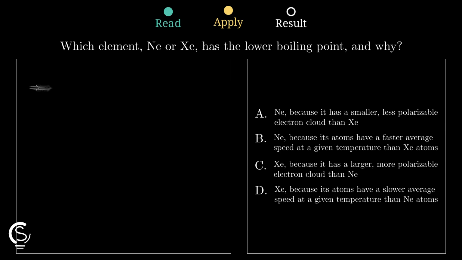Next, we look at the size of the electron clouds for both elements. Xenon is much larger than neon, meaning its electron cloud is significantly more polarizable and holds stronger attractions.